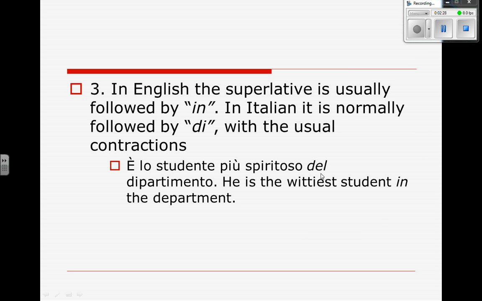Now remember, you have to be careful of the usual contractions. What am I talking about? The D plus the word. D plus il is del. D plus lo is dello. D plus la is della, etc. So just be careful of that.